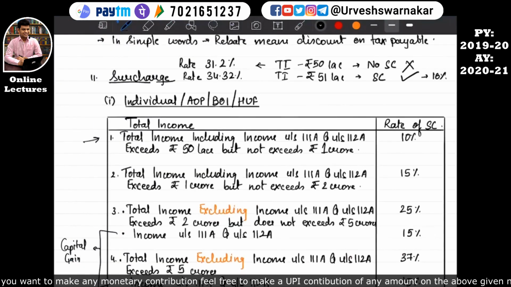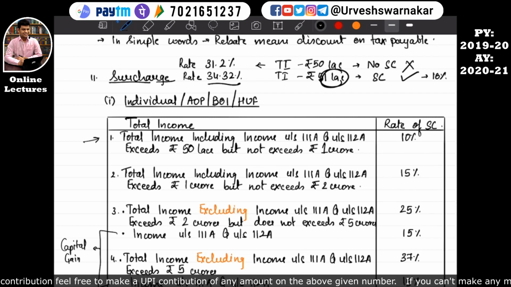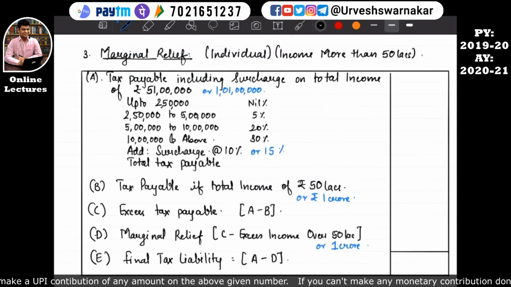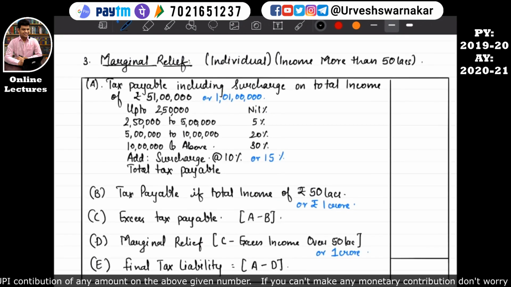Just because this assessee is earning 1 lakh rupees extra, as compared to here he has to pay a tax of 34.32% on his entire income. So this is an injustice on that assessee. So let's take this example in our format over here. Okay, we are talking about individual.